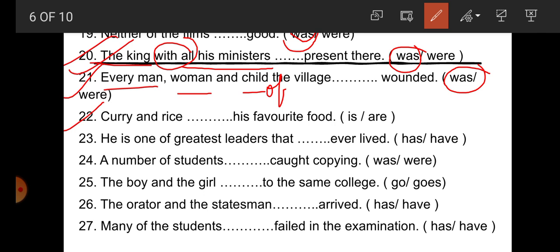22. Curry and rice. Again, student, curry and rice are always used together. That's why it is one. Here it indicates only one dish. That's why is is correct.